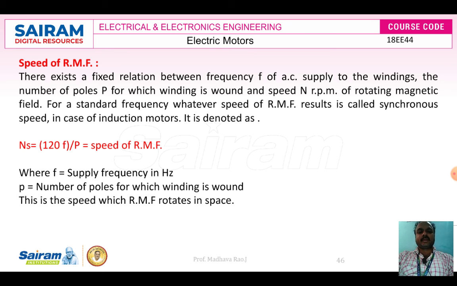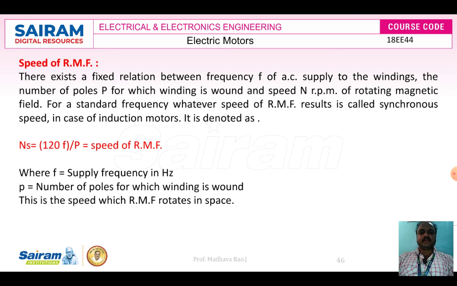The synchronous speed Ns is equal to 120 F by P, where synchronous speed is the constant speed. So it is a relationship with the frequency of supply and number of poles, where F is equal to supply frequency in hertz, P is equal to number of poles for which winding is wound. So this is the speed at which the RMF rotates in space.